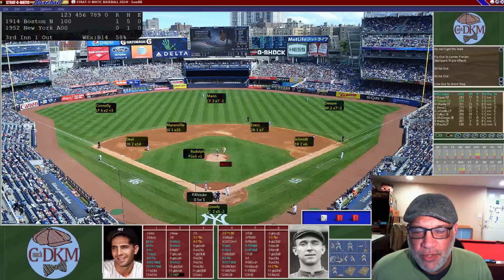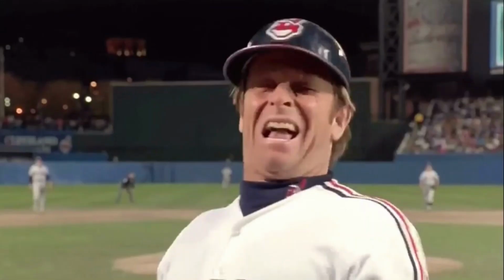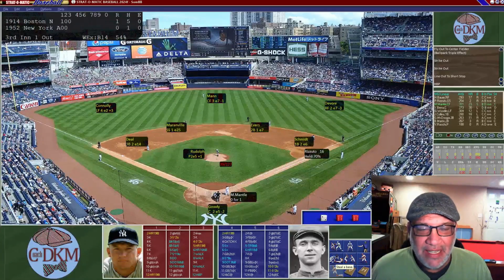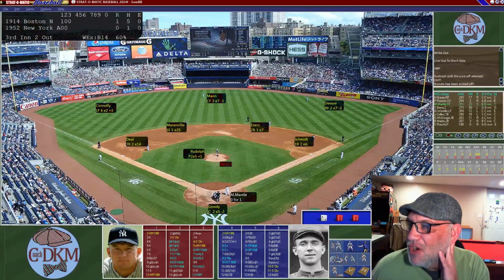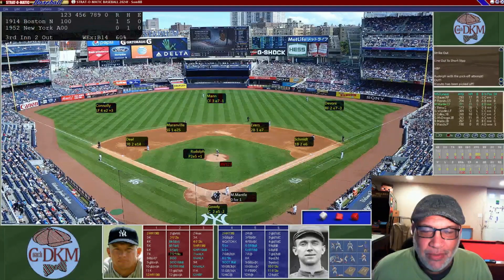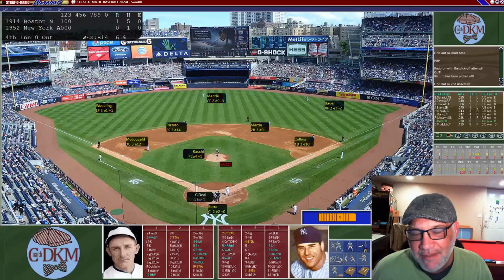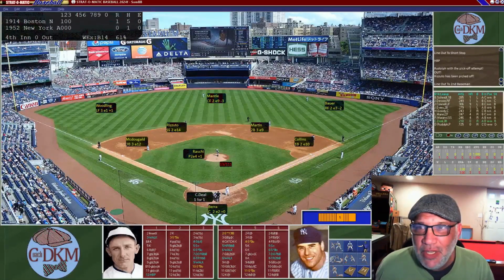And now Phil Rizzuto's up. He's going to be hit by a pitch. So we're going to try to see if he can get a lead here and try to steal. He's out! He cannot, as he gets picked off at first, trying to get a lead. So unfortunately that didn't work, and now Mickey Mantle's up, and he's a 1-2 for a single. It's going to be a 5, and so that's going to be a 1-2-3 inning